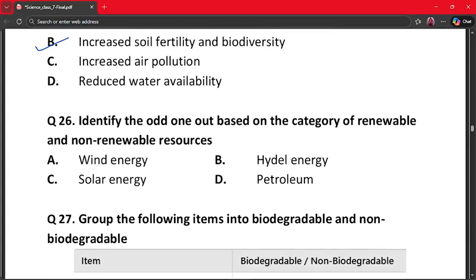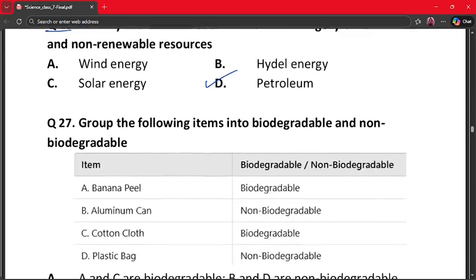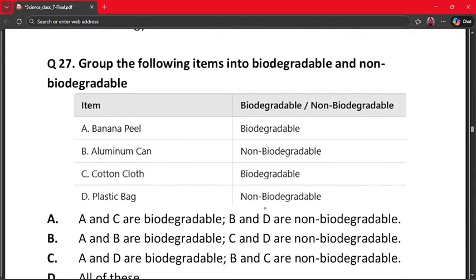The next question is question number 26. Identify the odd one out based on the category of renewable and non-renewable resources. A. Wind energy. B. Hydel energy. C. Solar energy. D. Petroleum. So here wind, hydel and solar are renewable and petroleum is non-renewable. So petroleum is the odd one out. Our next question is question number 27.